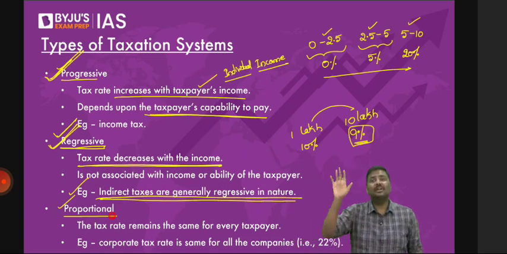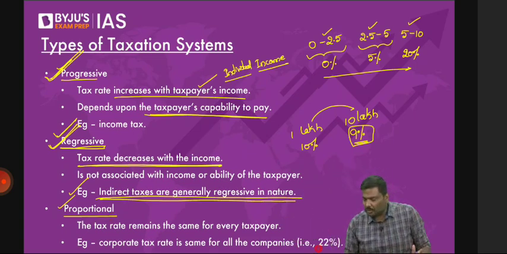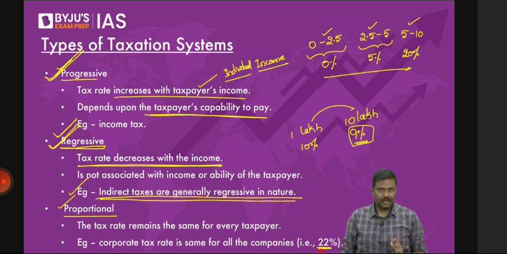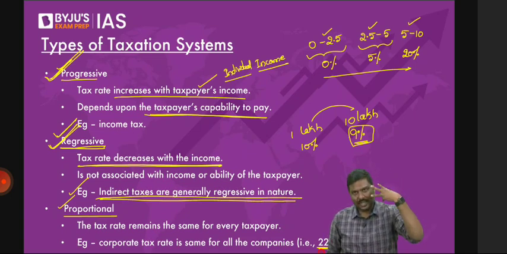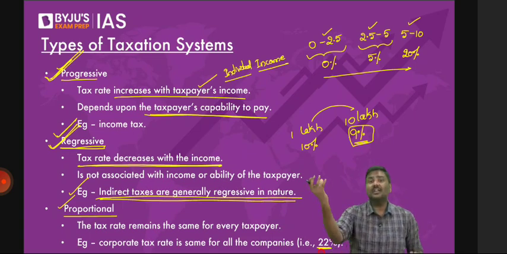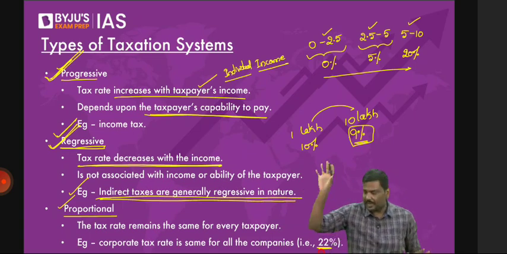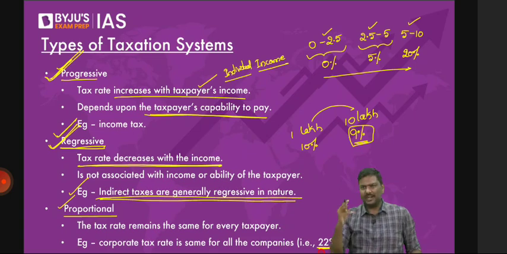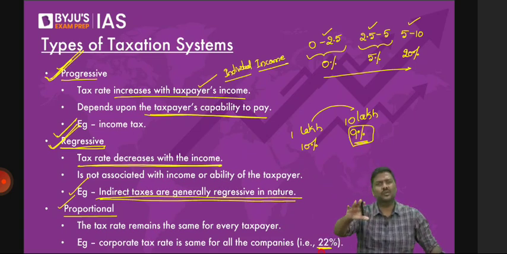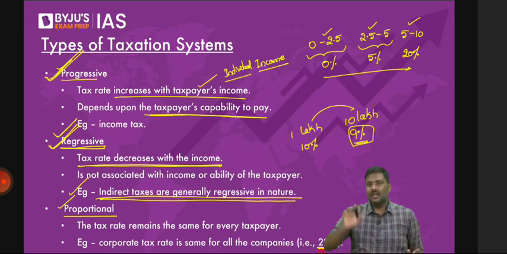For example, in case of India, the government has a corporate tax rate of 22%. One example I'm saying, corporate taxes, 3 rates are there in India. What do you mean by corporate taxes? A company will earn a profit. On the profit, how much is the tax rate imposed by the government? In case of corporates, there are 3 tax rates. But again, differences are there. Don't worry about it. You don't have to become a chartered accountant. For some of them, 15% is applicable. For some of them, 22% is applicable. And for some of them, 30% is applicable.